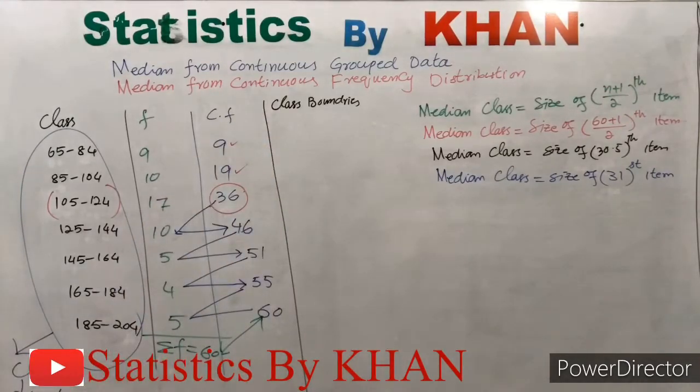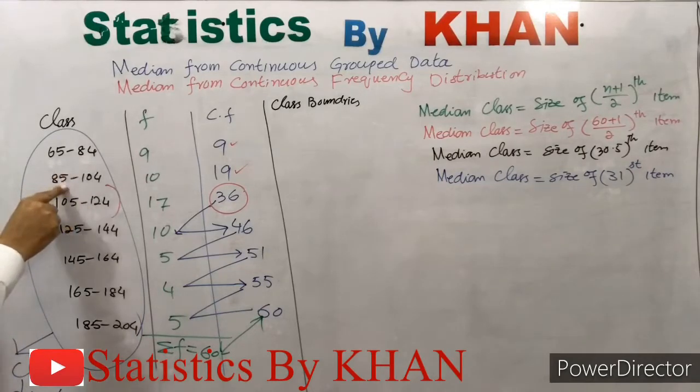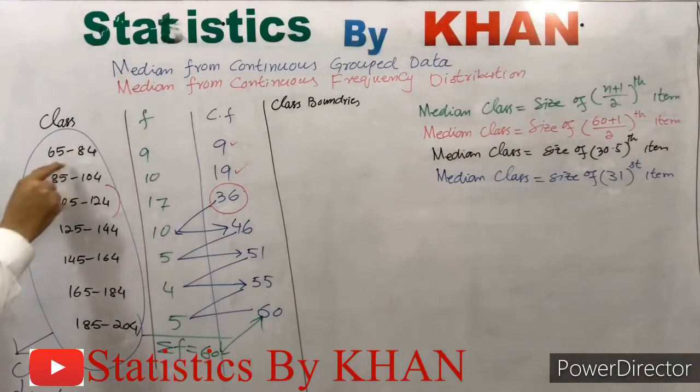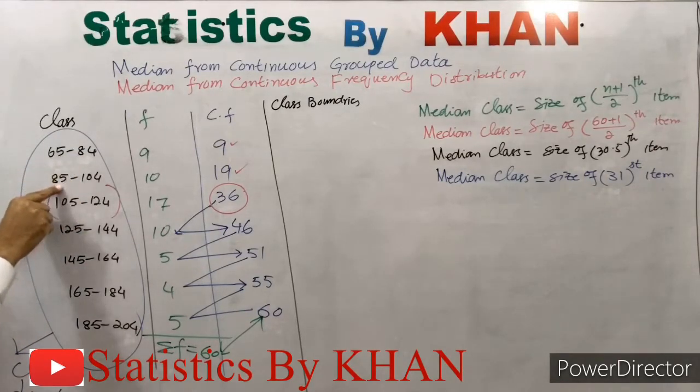For class boundaries, as I have told you, the upper limit of the preceding class must equal the lower limit of the succeeding class. It means they will be exactly the same values. Now for class boundaries, we will make them equal. How can we make them equal? We will subtract the upper limit of the preceding class from the lower limit of the succeeding class.